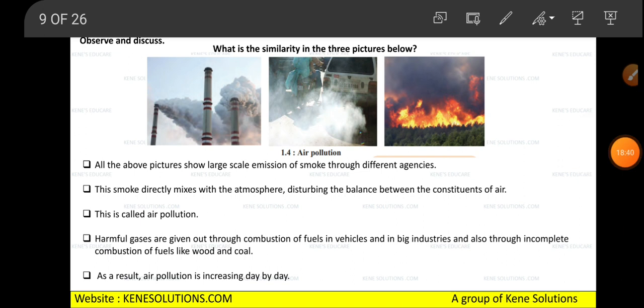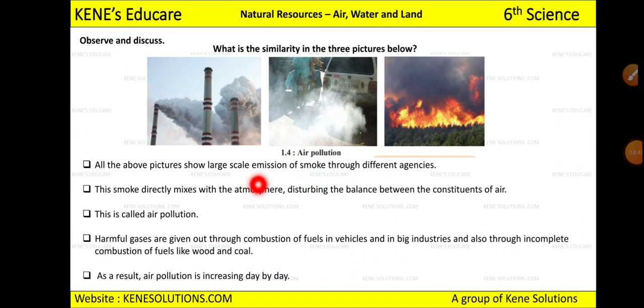Now see, just observe these three images and tell me what is the similarity between these three pictures. You can see smoke everywhere in all the three pictures, right? Now, did you burn firecrackers during Diwali? I am sure you might be burning. So you are contributing to air pollution, which is not good for our environment and for our earth. So just try to avoid burning the crackers. That way you can prevent yourself from causing air pollution.